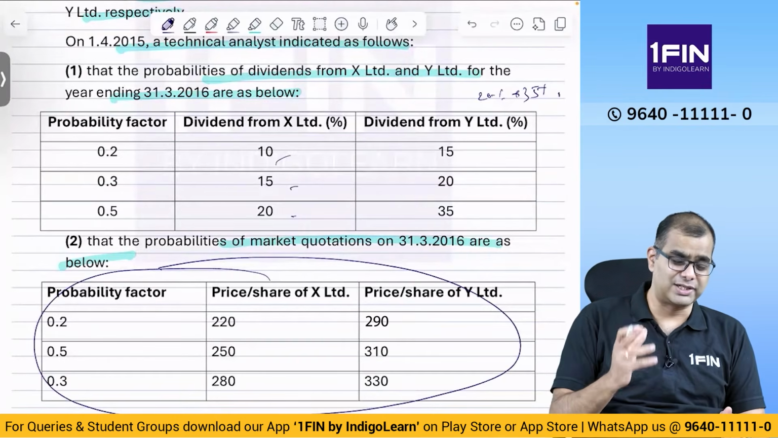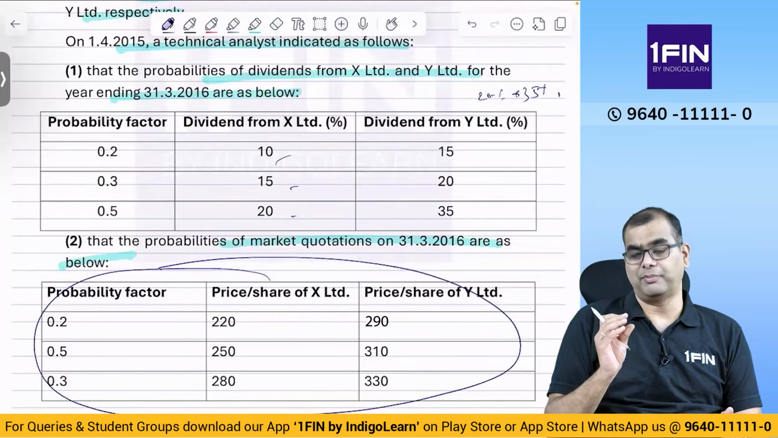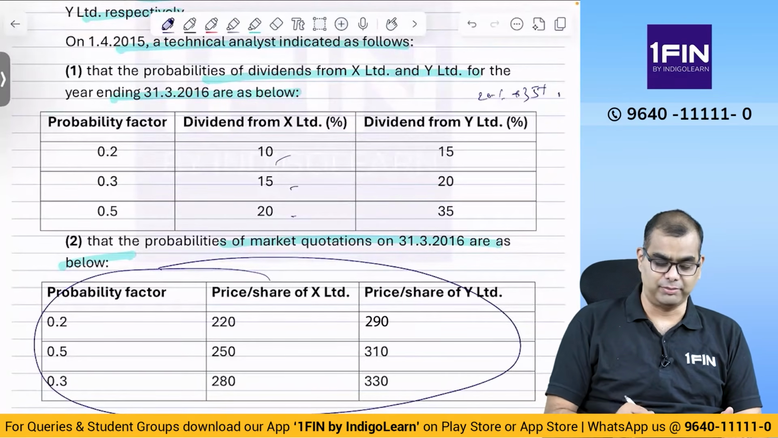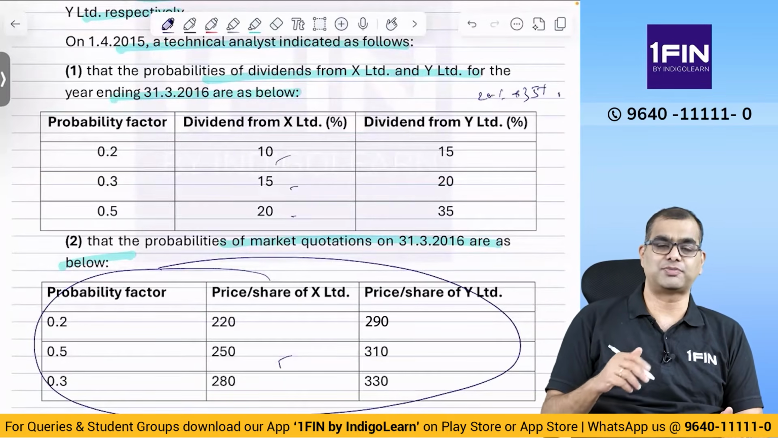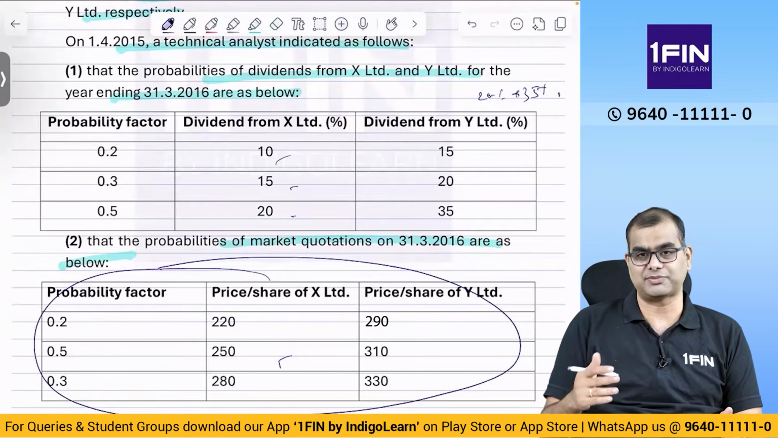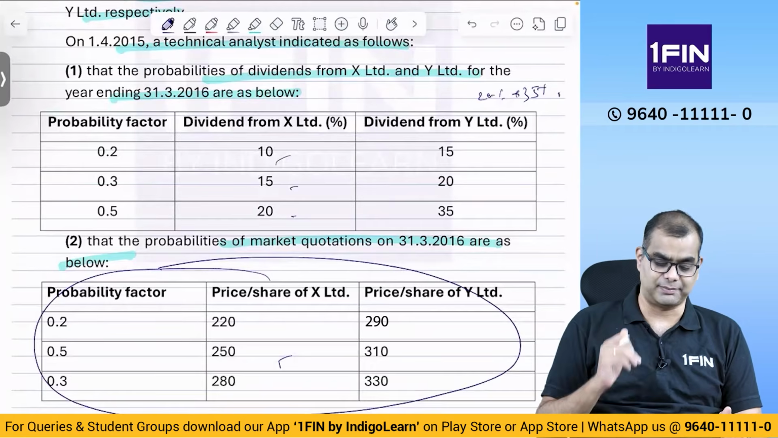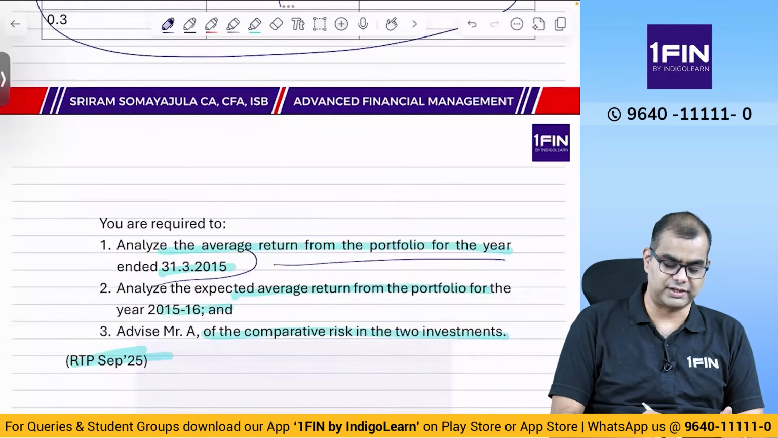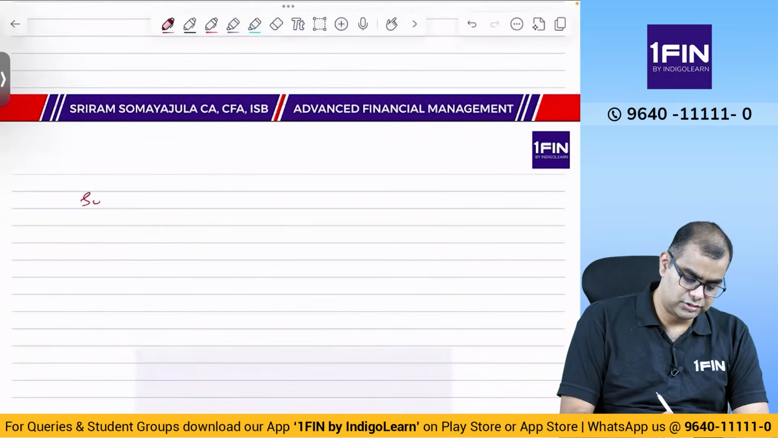Now, what complication does this bring? This creates the possibility of joint probability. Earlier, we had probabilities for only one of them, which is market prices. Now, for market price there is probability, and for dividends also there is probability. So the question itself substantially changes. The first part of the question largely remains the same, but in subsequent parts there is a difference wherever these probabilities are applied. So, let us see the first part of the question. Analyze average return of the portfolio for the year 31/3/15. What is the average return of the portfolio? So, let us look at the solution.